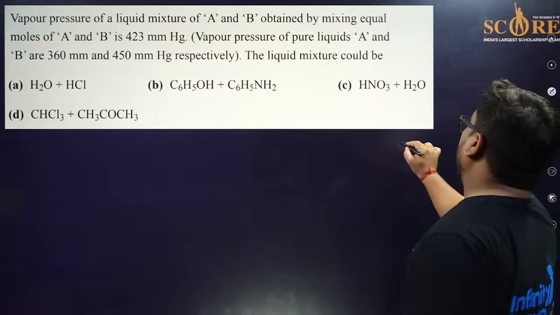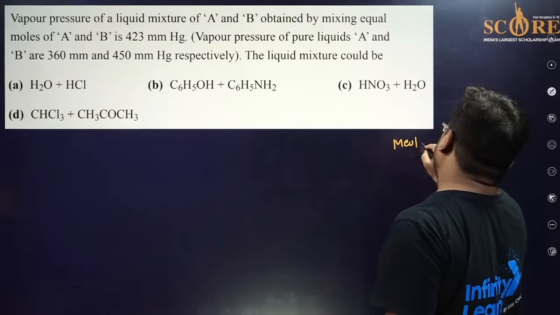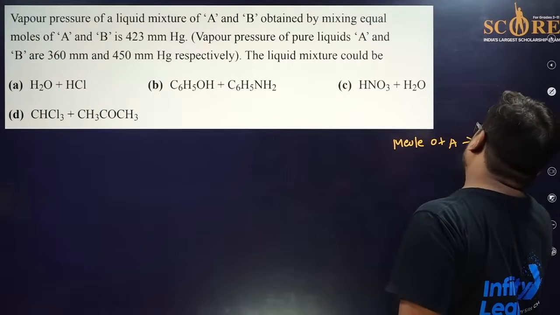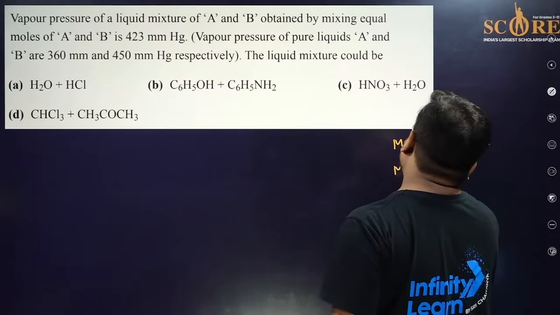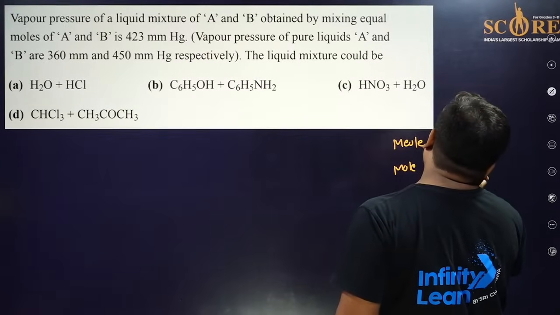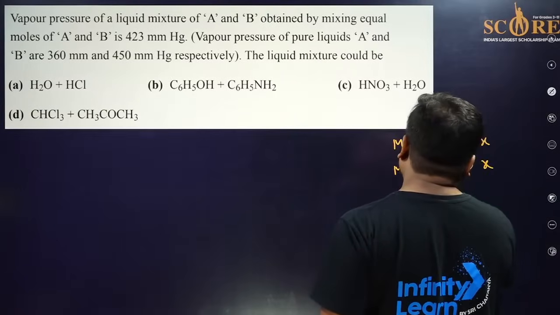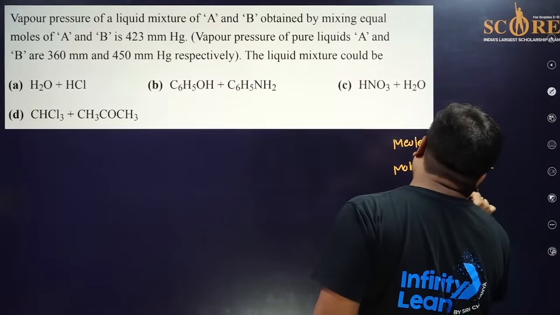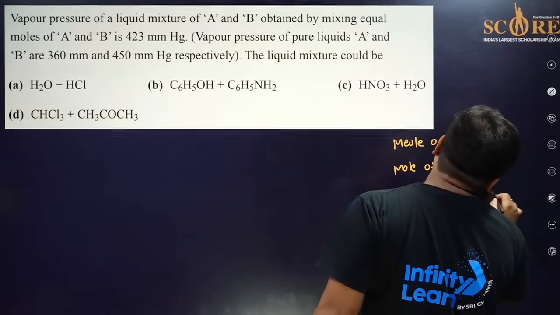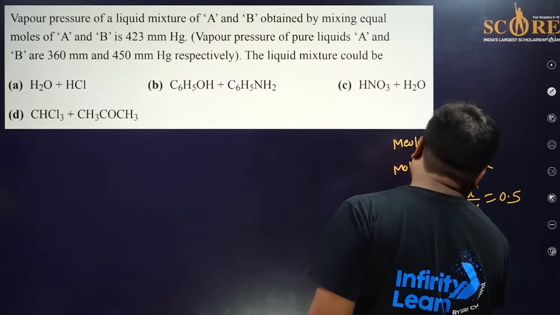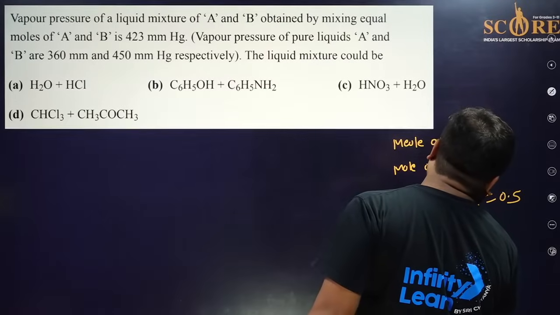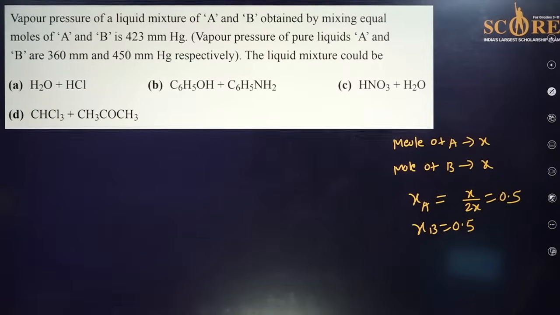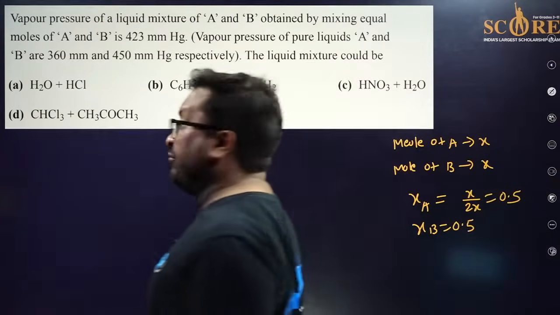So mole of A is suppose x, mole of B is also x. So mole fraction of A is x by 2x, means 0.5. Mole fraction of B is also 0.5. Now you got the answer. This is a very cool and very simple question, everyone.